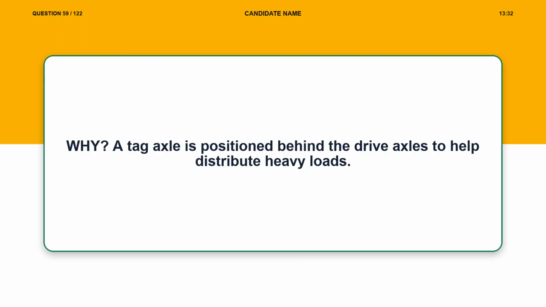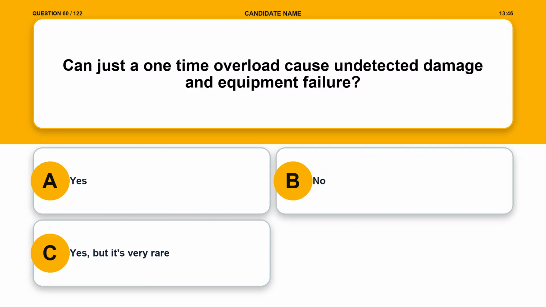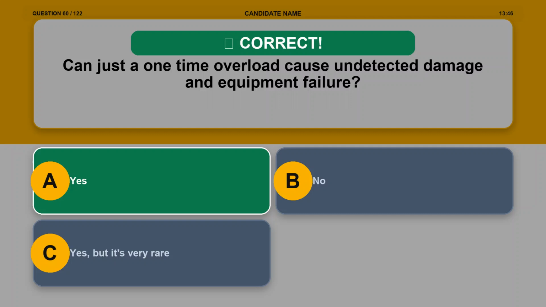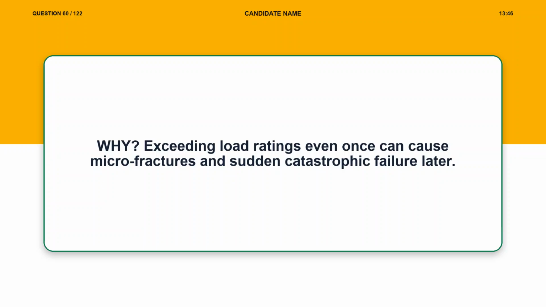A tag axle is positioned behind the drive axles to help distribute heavy loads. Question 60. Can just a one-time overload cause undetected damage and equipment failure? Option A. Yes. Option B. No. Option C. Yes, but it's very rare. The correct answer is option A. Yes. Explanation. Exceeding load ratings even once can cause microfractures and sudden catastrophic failure later.